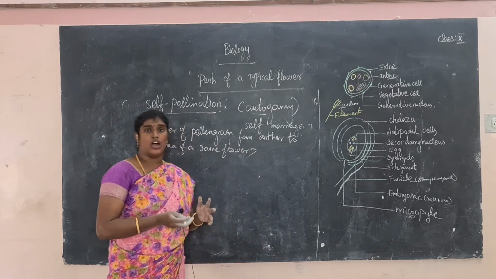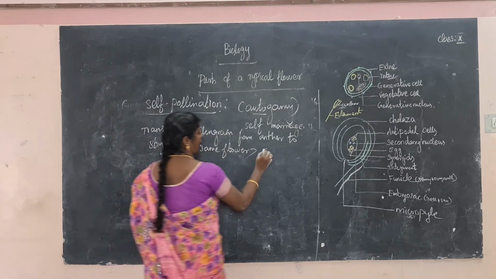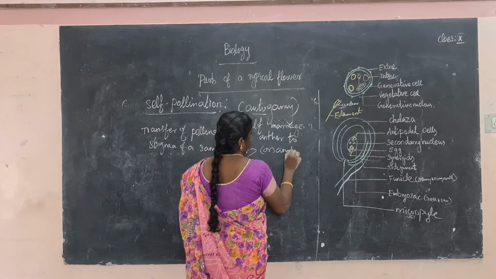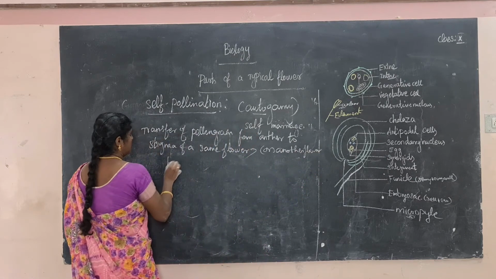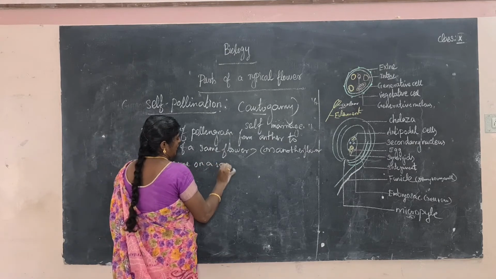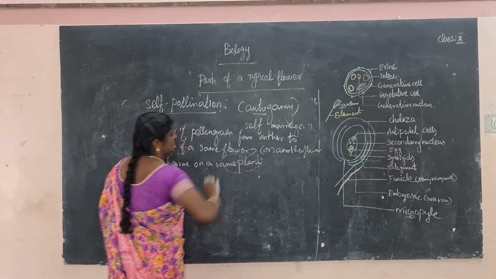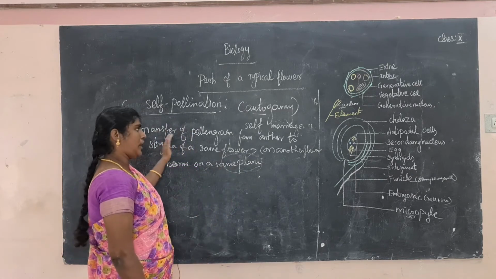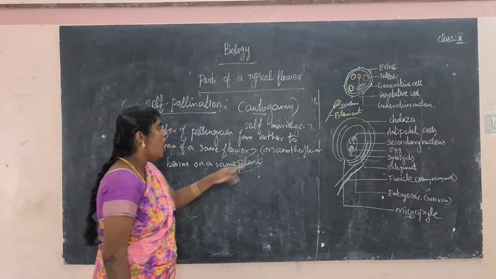Or another flower born on the same plant. So it may be another flower born on the same plant. So the transfer of pollen grains from anther to stigma can be within the same flower or another flower.